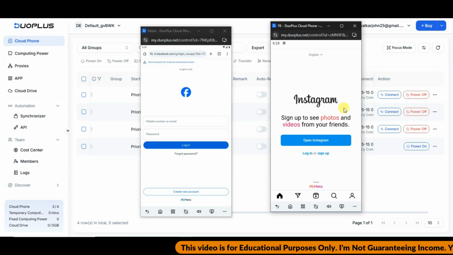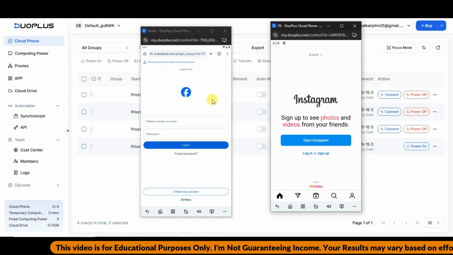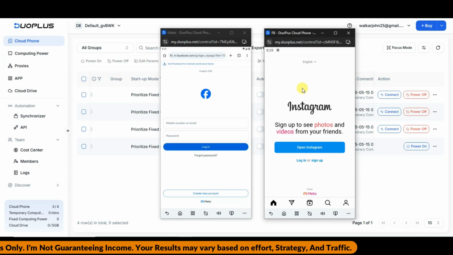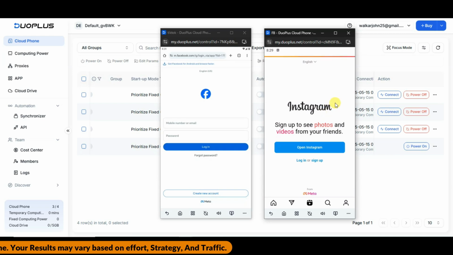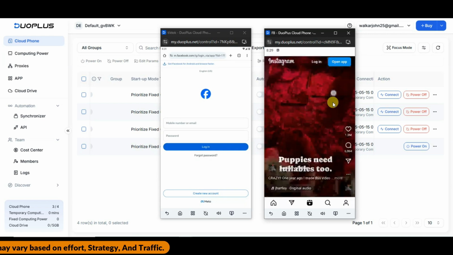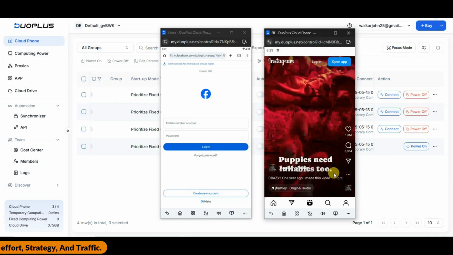Guys, you can use this cloud phone to manage multiple social media accounts. You can manage Facebook, Instagram, TikTok, Twitter, Telegram. You can manage any social media accounts. This cloud phone will work just like physical phone. You can see everything is working well in this cloud phone.